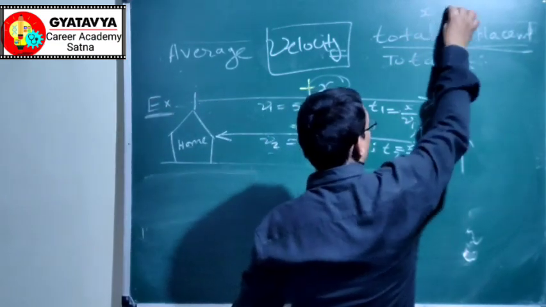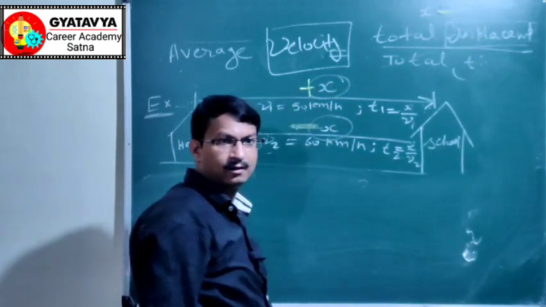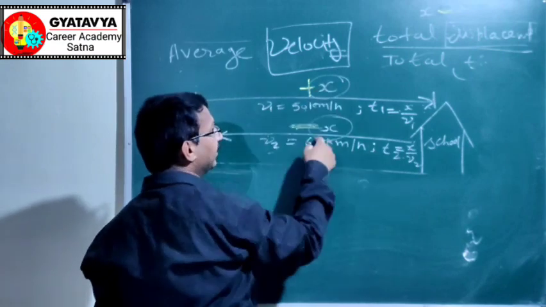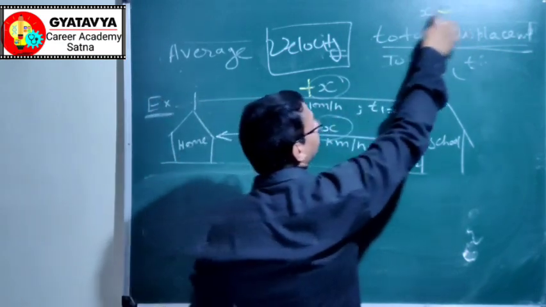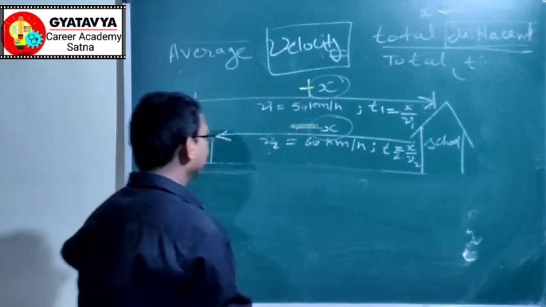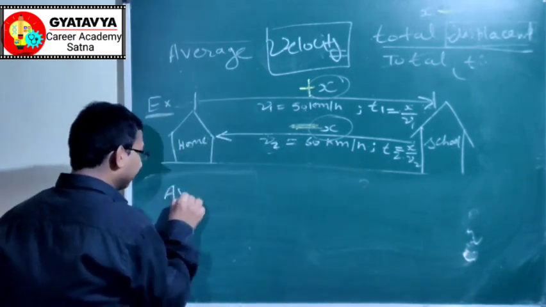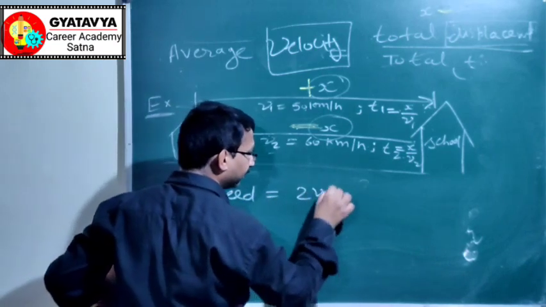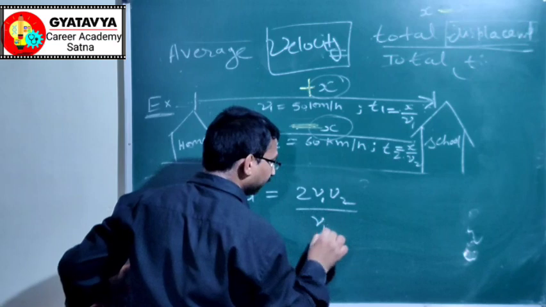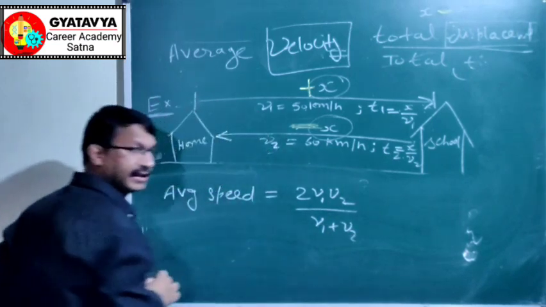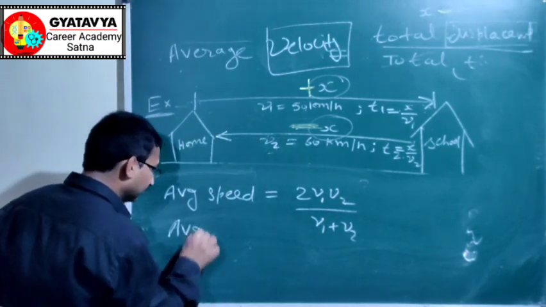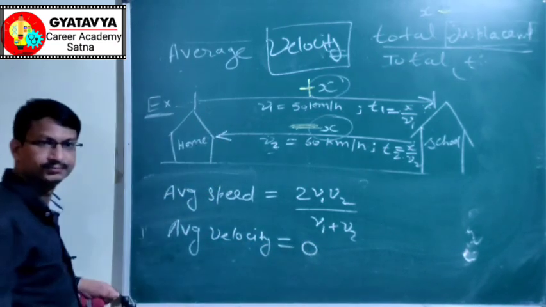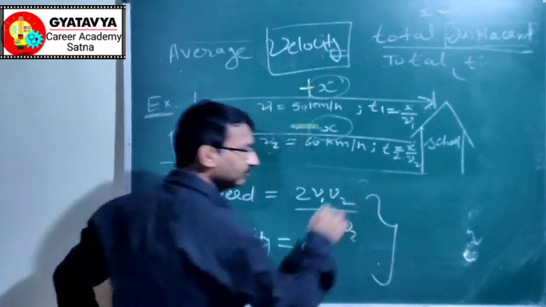So the displacement of this going and returning journey, if these distances are the same, then the result is 0. So in this case, average speed is 2v1v2 upon v1 plus v2 for this case only, and average velocity is 0 here. Use it.